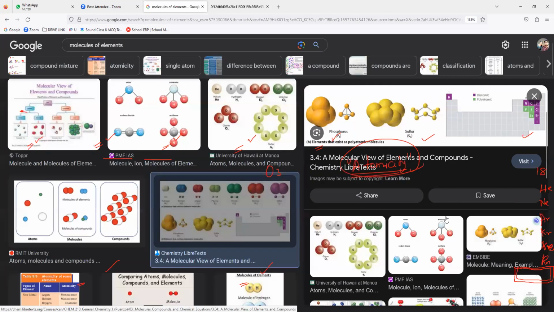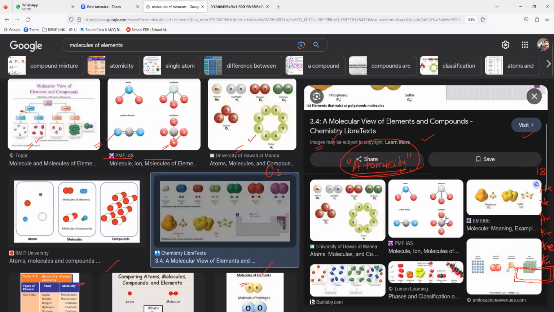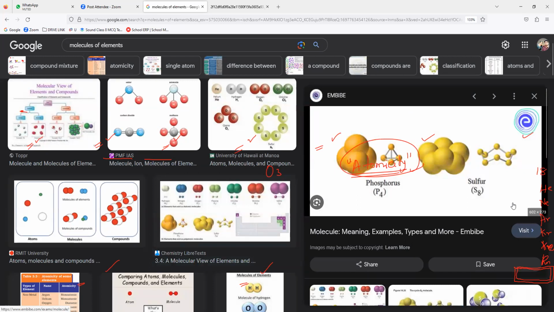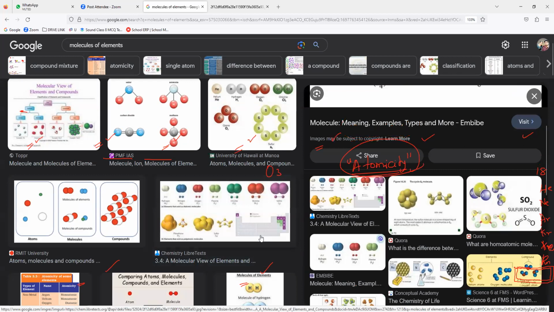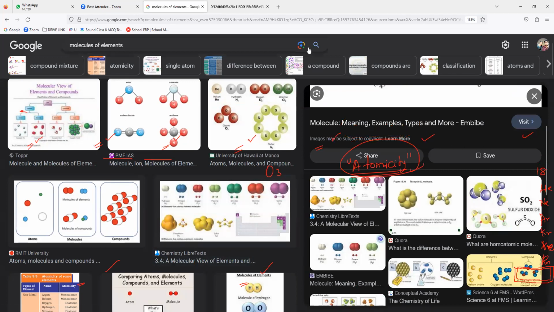So sulfur and phosphorus can be taken as examples of homoatomic molecules. They have more atoms, but they are also polyatomic. Polyatomic means more than 2, more than 3 atoms. That's all it is. Write it.